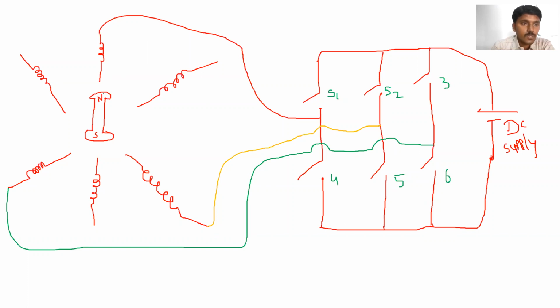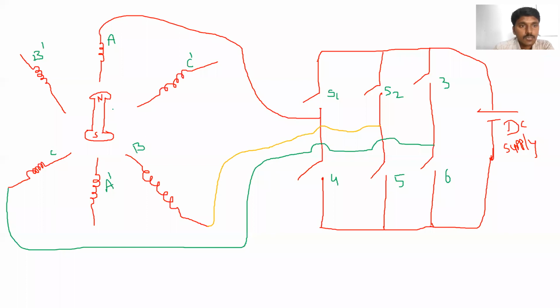So now the rotor position is in this position. For example, this is the A coil and A dash coil. Next, this is the B coil and B dash coil, and this is the C coil and C dash coil. These are the 3 coils or 3 windings.